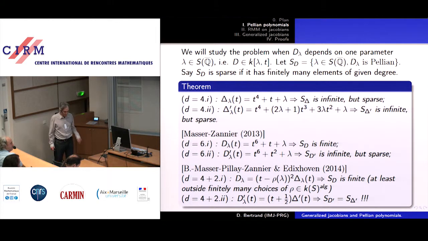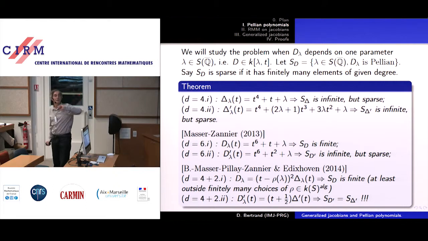Okay, well, Masser and Zannier studied the first really serious case, which is d equals 6. And here is a sample of their result. The first family d lambda of degree 6 has only finitely many lambdas in Q bar, remember, such that d lambda is Pellian. So you see, usually d lambda is not Pellian. Most sextic polynomials, at least separable like this one, are not Pellian.